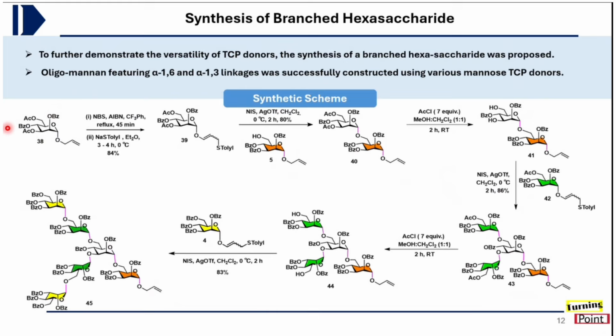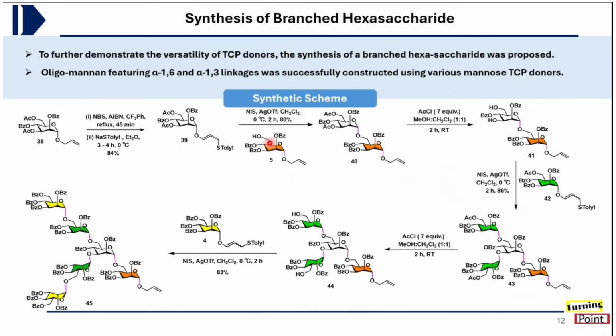So first this donor 38 was transformed to the TCP donor in the presence of NBS, AIBN, trifluorotoluene reflux condition for 45 minutes to form the mixed thioester intermediate, and further after substitution with sodium thiotolyl salt in diethyl ether for 3 to 4 hours at 0 degree centigrade led to the formation of this TCP donor 39.